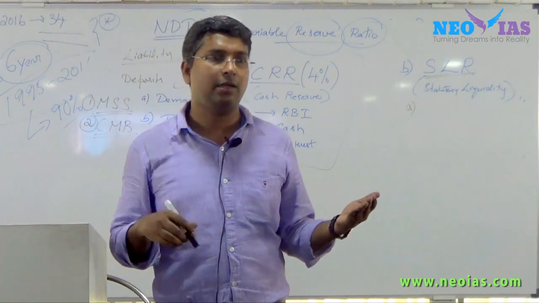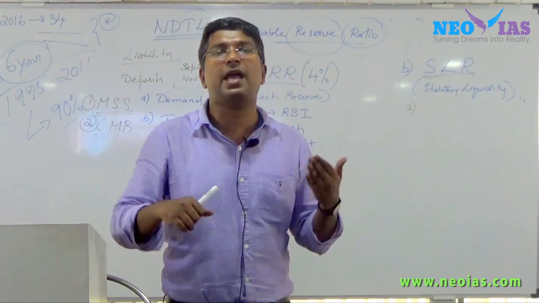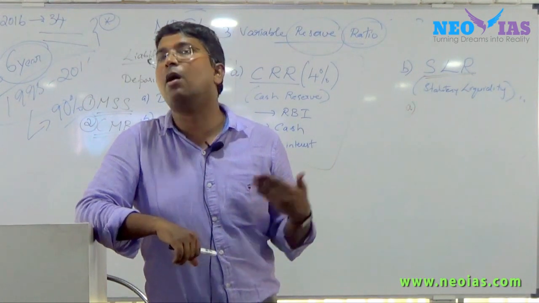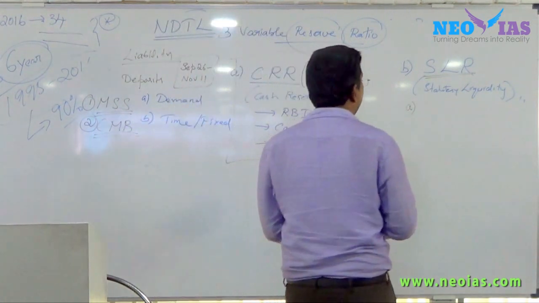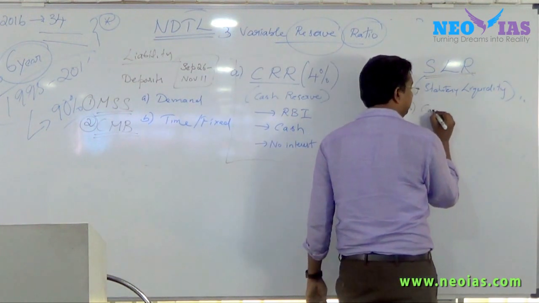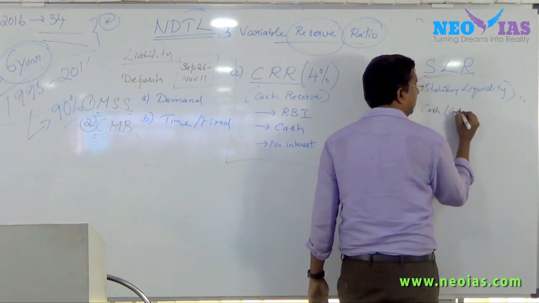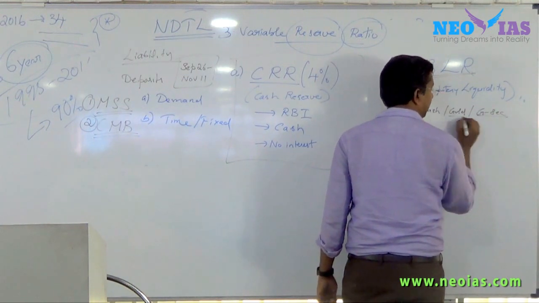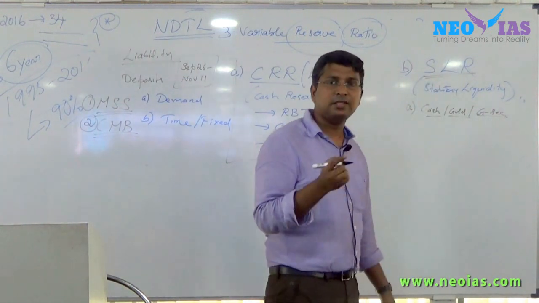It can be in cash, gold, or government securities. This is another reserve.